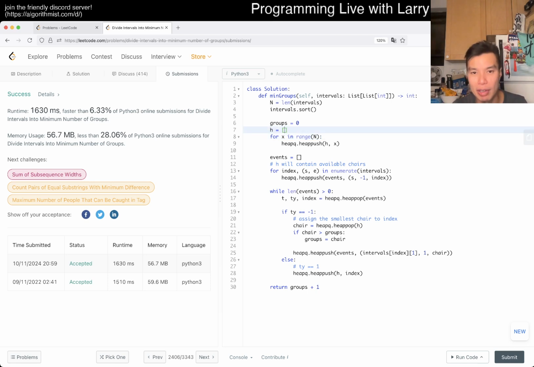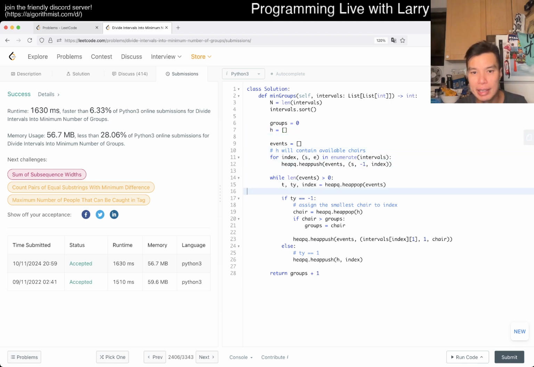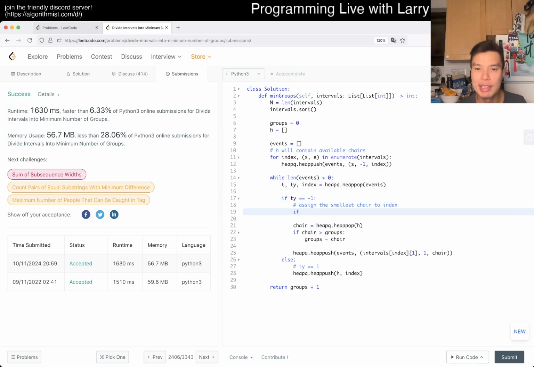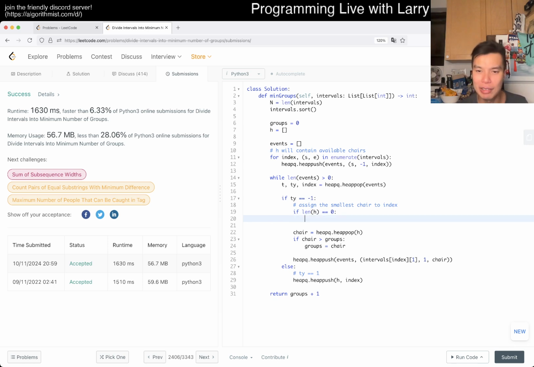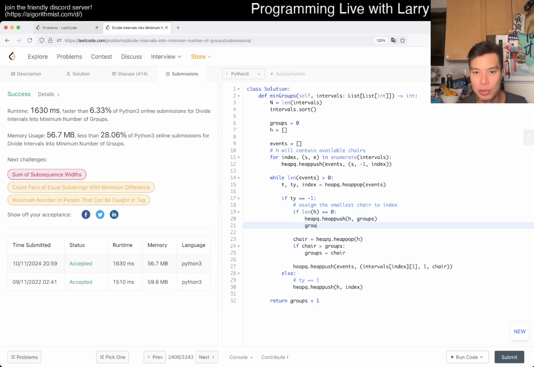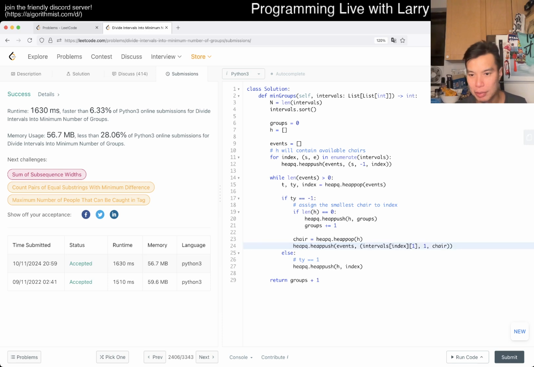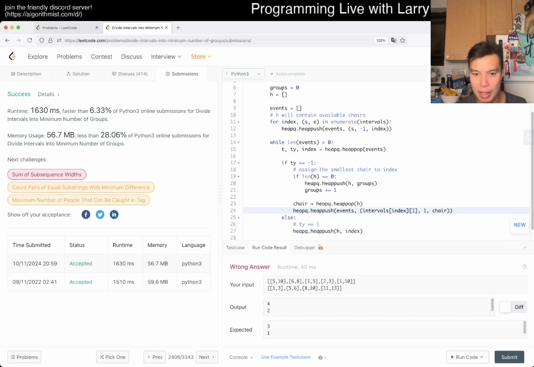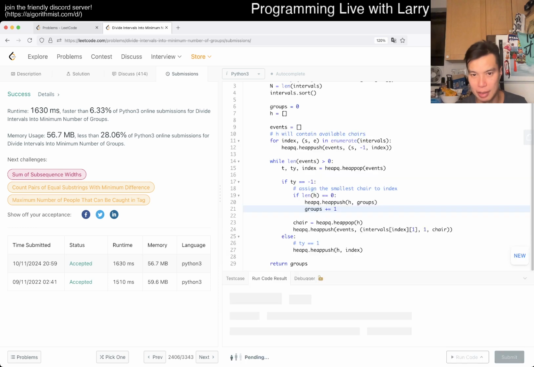So here, maybe we just start like this, right? So now we go, if length of h is 0, that means that we cannot pop a chair. Then now we can say heap q. This actually wasn't that hard. I don't know why I didn't think of it. I know why I didn't do it yesterday, because I was just too tired. But groups, right? And then groups increment by 1, and then we don't even need this anymore, right? So we can run it again. Yeah, now we don't need the +1 because we incremented after using it, right?